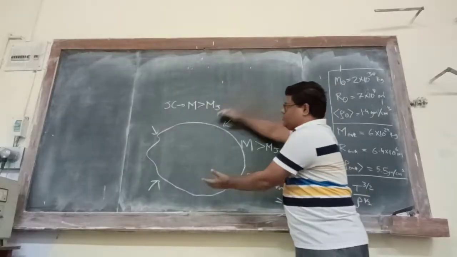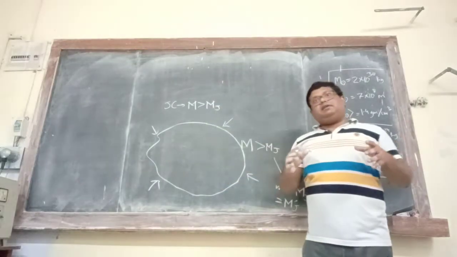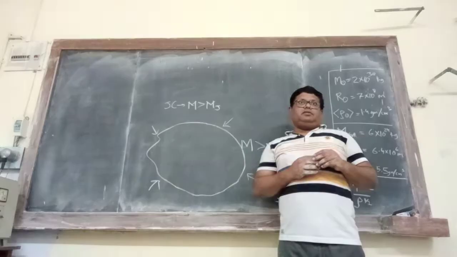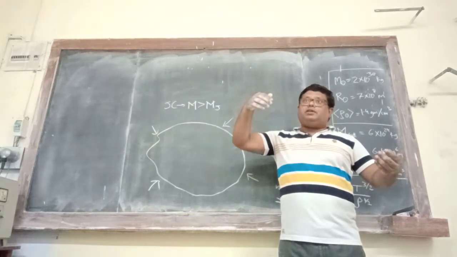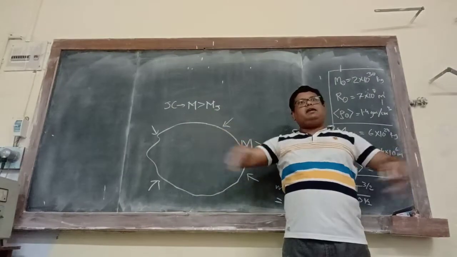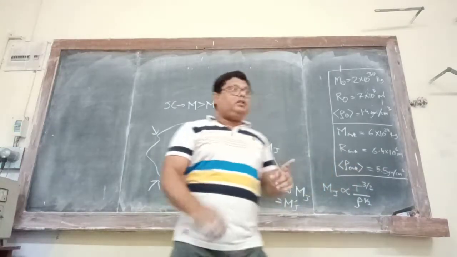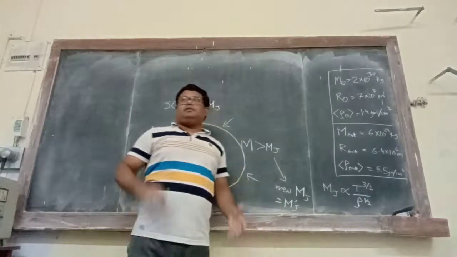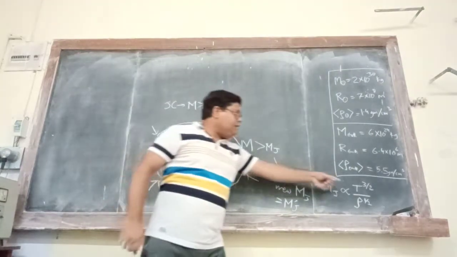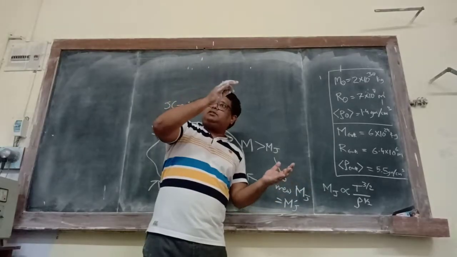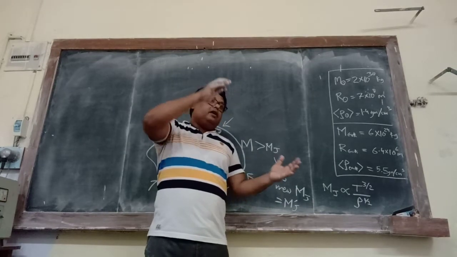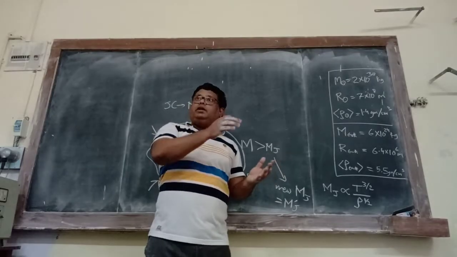Suppose during this contraction the cooling is efficient. So what will happen? Cooling efficient means even if it contracts, the heat is being radiated out, right? So overall the temperature will drop. And if the temperature drops, look what happens. If the cloud collapses, density increases. Now because of efficient cooling, right?